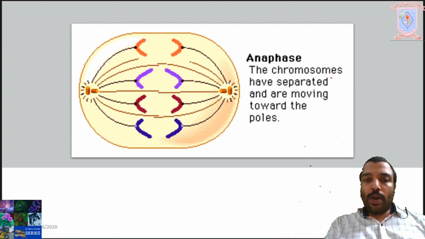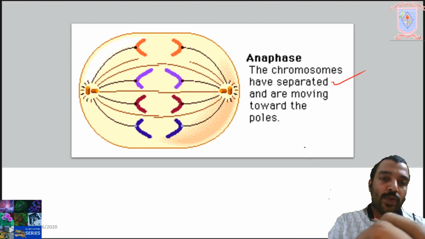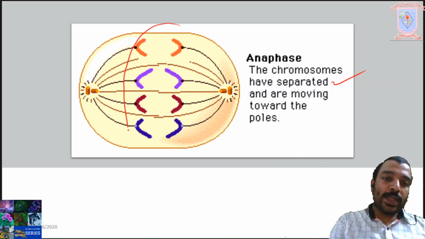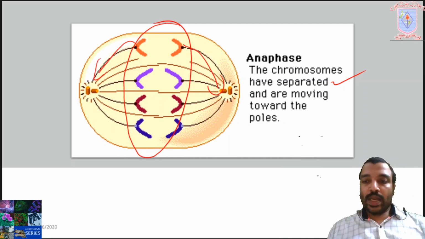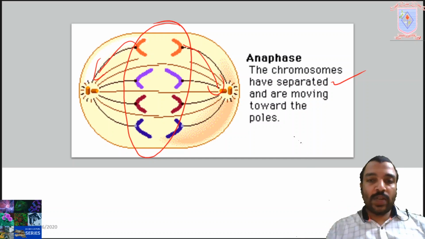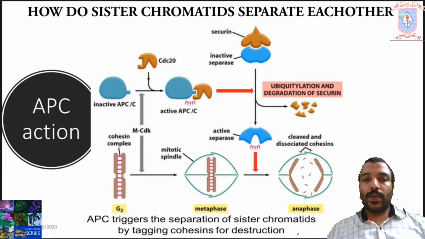In the anaphase, the chromosomes have separated and are moving towards the poles. Here you can see the sister chromatids are separated and they are moving towards the poles. That is the feature of anaphase. After anaphase, each chromatid thus becomes a fully fledged chromosome.